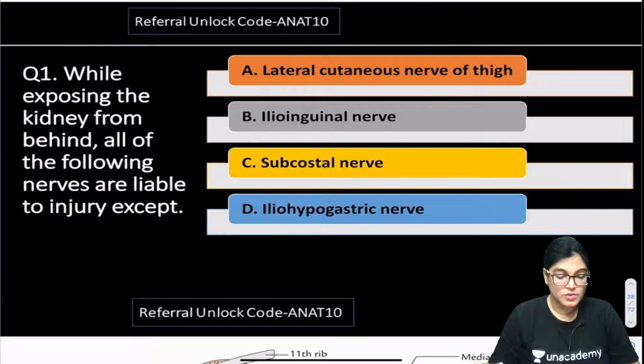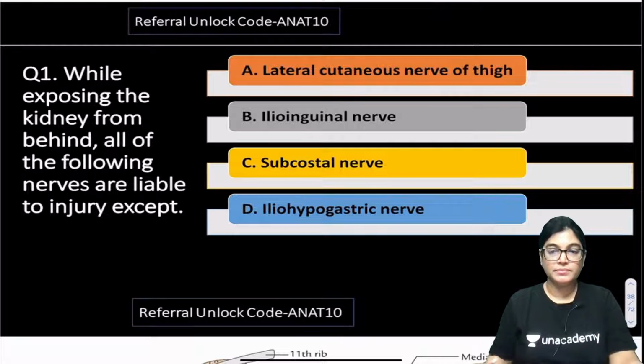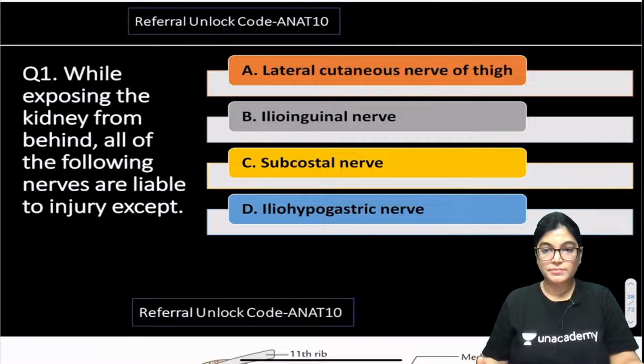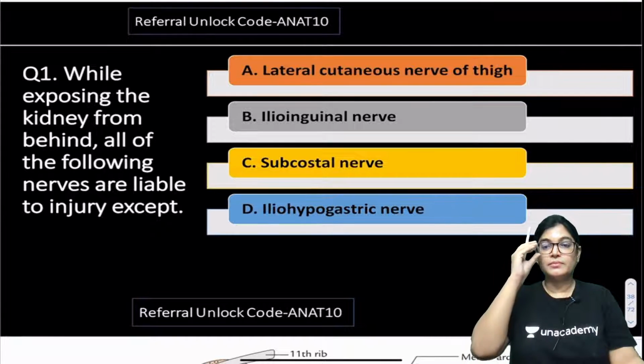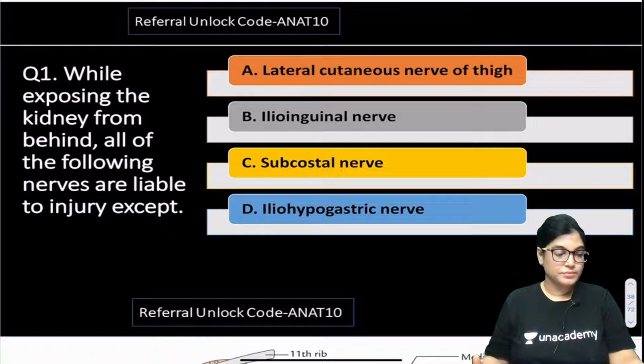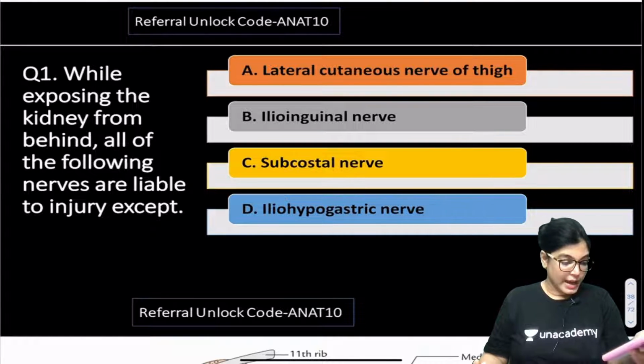Yeah. So 4 options are there. Mark the correct answer. So yes, any of the answer. Okay, I got answer.